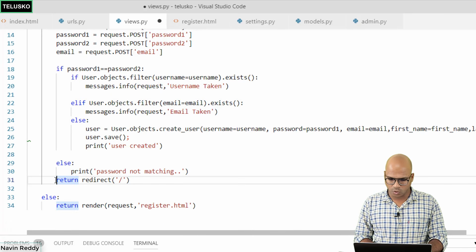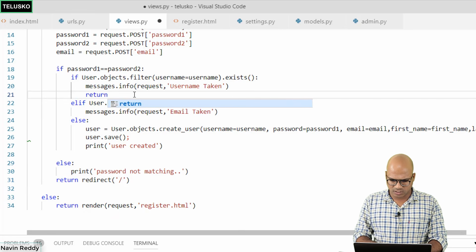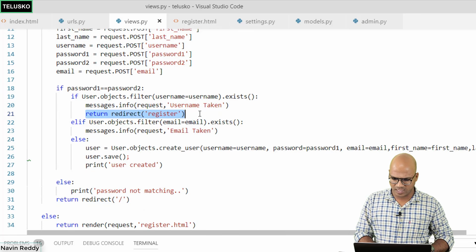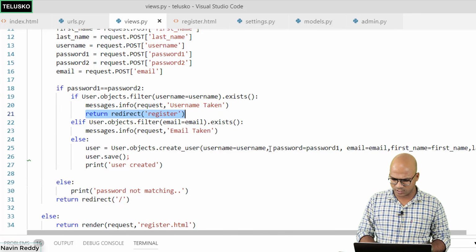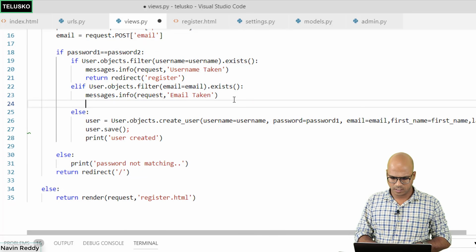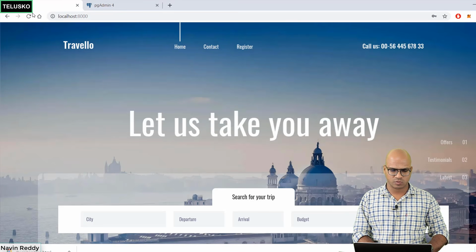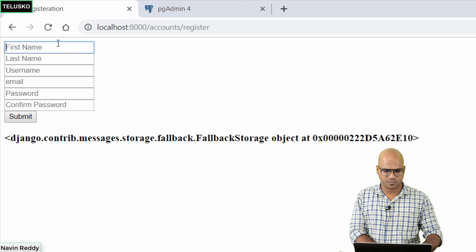So we have to return to the home page only when we got the registration done. Here we need to return it to the register page again. So this was the mistake. So you have to make sure that after failing, maybe I have done some changes before the video. Let's say copy and paste here as well. Okay, so let's go back now. This time I hope this will work. We were expecting error and it should print on this page.